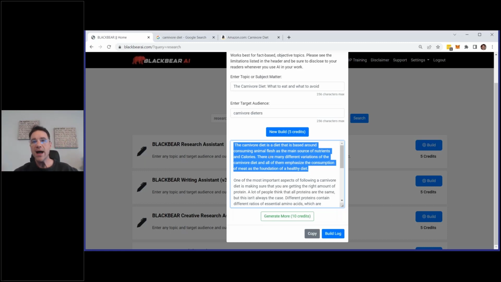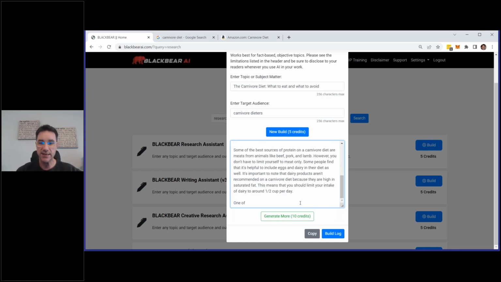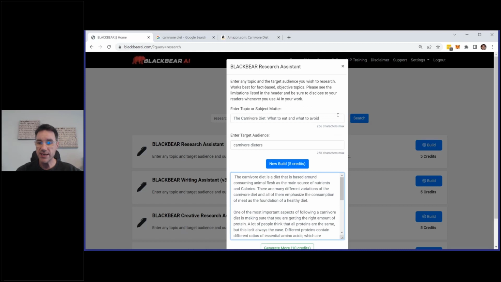And that's why we can go from keywords to an outline to articles, blog posts, social media posts, and even books in a matter of minutes, okay? In a matter of minutes. You can put a book together, a full book, in a matter of 1 to 2 hours. In fact, I know people that can create books using Black Bear in under 1 hour, and it's fresh, unique, brand new content, okay? And it's all right here for you.